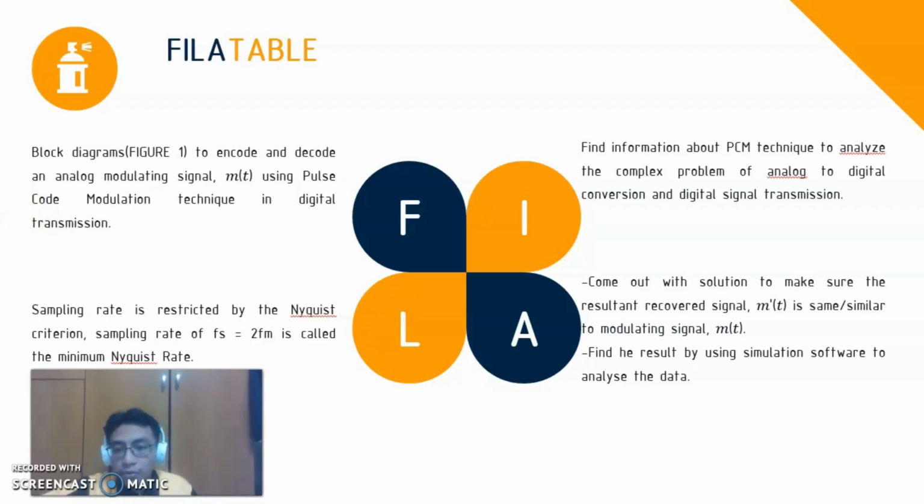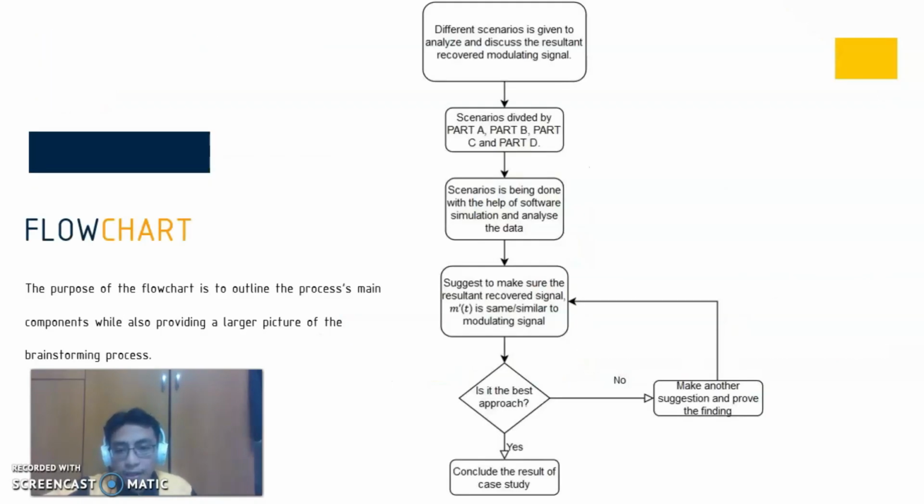And with that, we go to the flowchart. The purpose of the flowchart is to outline the process's main components while providing a larger picture of the brainstorming process. So this is a draft of ideas on how we manage this project with the given different scenarios, and to analyze and discuss the resultant recovered modulation signal. There are parts A, B, C, and D scenarios.